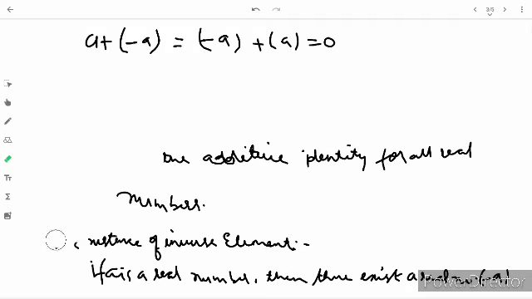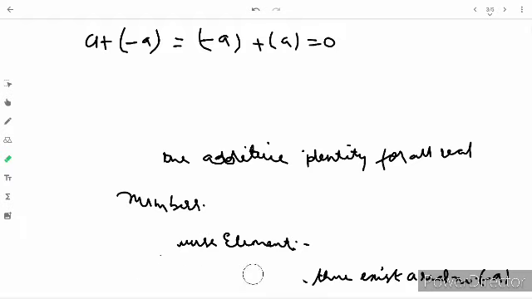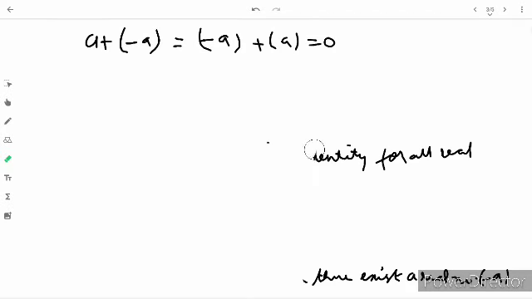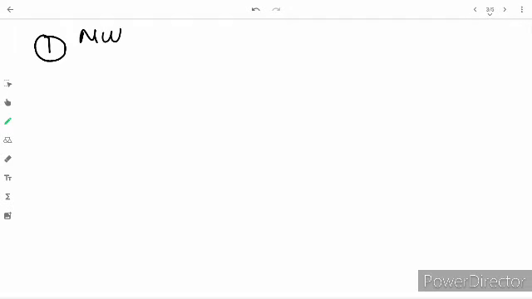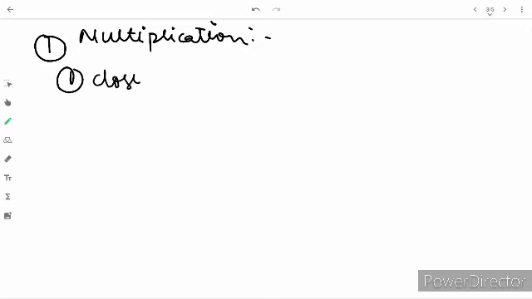Now next we see multiplication. So in multiplication, the first property is closure property.